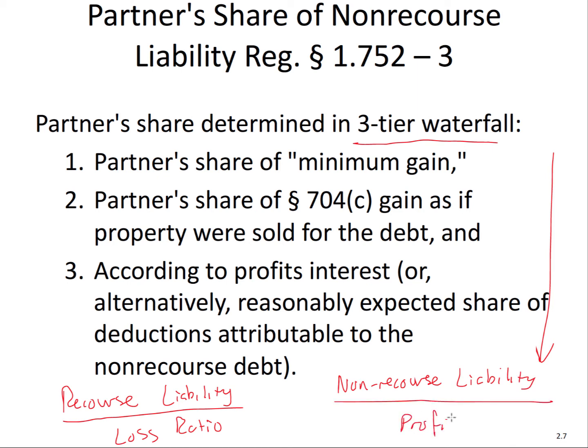The profits ratio. Why is this? Let me give you an example. Let's say you're in a partnership. You and two of your friends, and you each are 1/3 partners. We'll call you A, B, and C. You're A, and your two friends B and C.